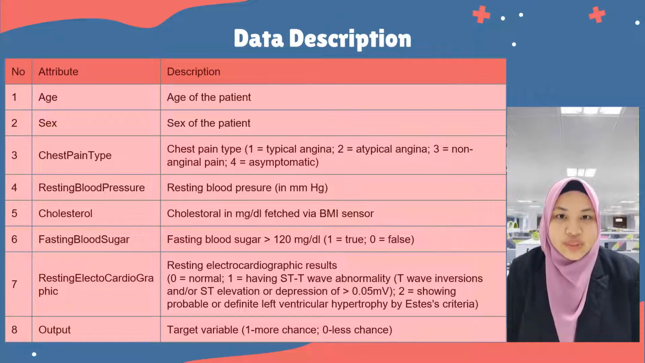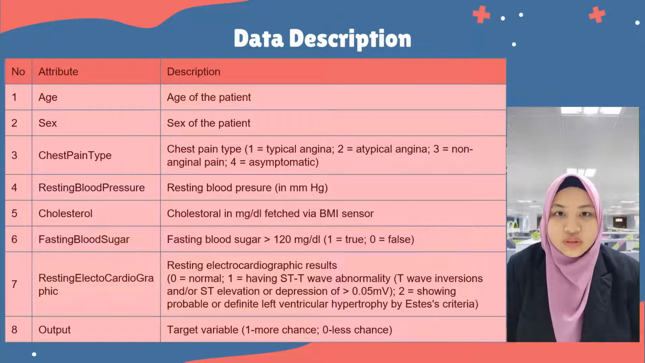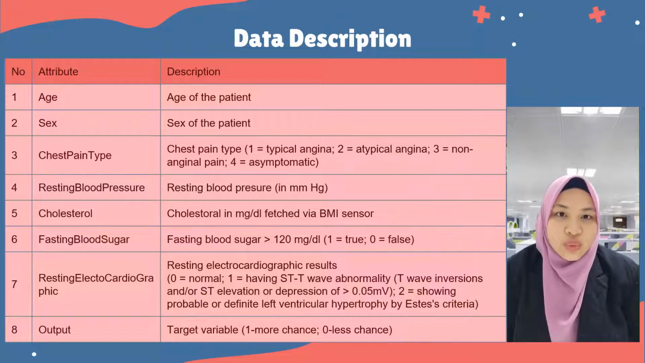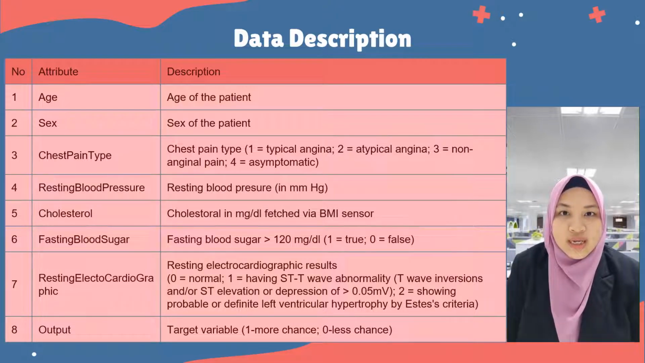Age; sex, whether male or female; chest pain type, 1 for typical angina, 2 for atypical angina, 3 for non-anginal pain, and 4 for asymptomatic. Resting blood pressure, cholesterol, fasting blood sugar, 1 for true if more than 120 mg per dl and 0 otherwise. Resting electrocardiography, 0 is normal, 1 is having ST-T wave abnormality, and 2 is showing probable or definite left ventricular hypertrophy. And lastly, output is the target variable, 1 for more chance and 0 otherwise.